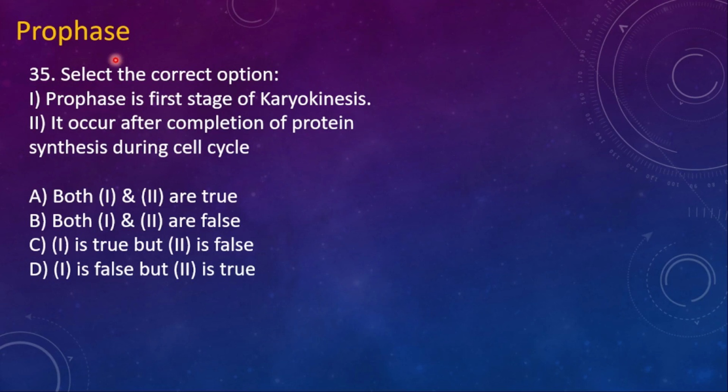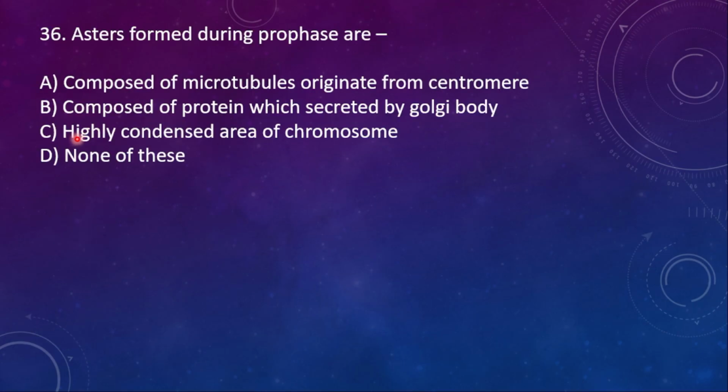35. From prophase, now starts the questions stage wise. So first stage, that is prophase. 35. Select the correct option. 1. Prophase is first stage of karyokinesis. 2. It occurs after completion of protein synthesis during the cell cycle. So here the right option is A because both the statements are correct.